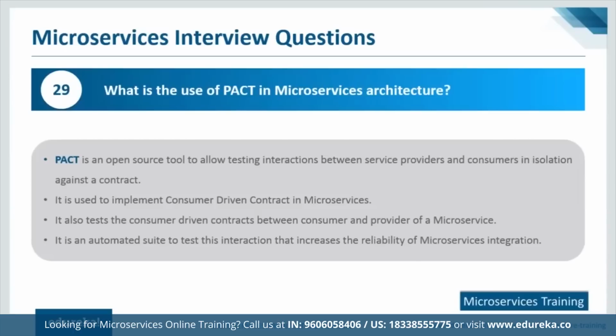Okay, so the next question is, what is the use of Pact in microservices architecture? You can think of it as a testing approach. It lets you test your contracts. Since you have a provider in microservices and a client that is using these services, both these teams come to an agreement. When you talk about these agreements, you're talking about communication between these two, and these communications are governed or rather tested by something called a pact. It is nothing but a testing approach used for testing these communications.